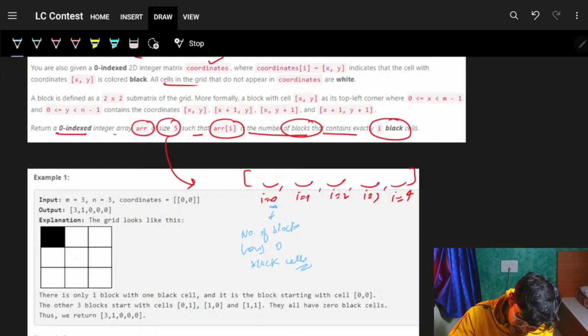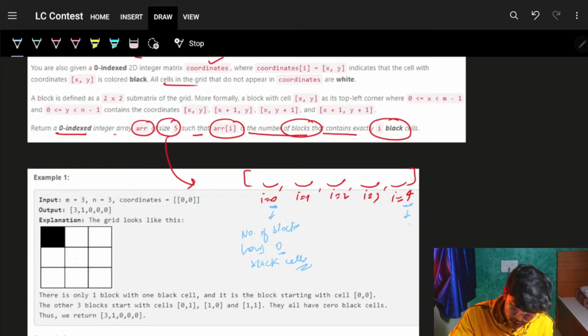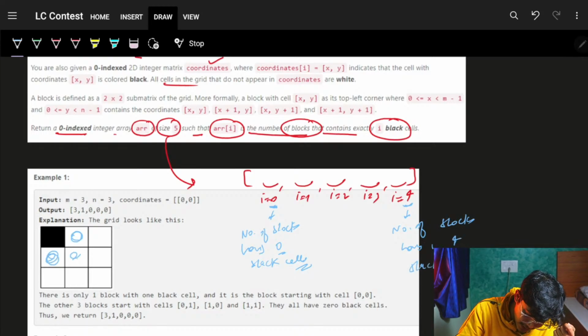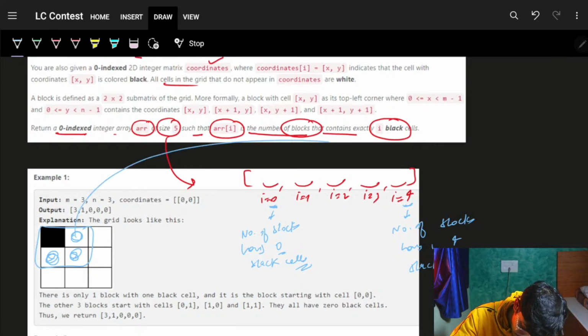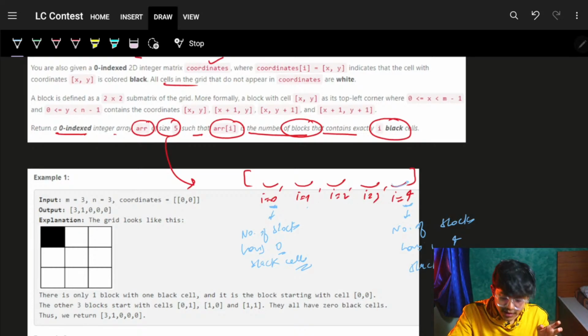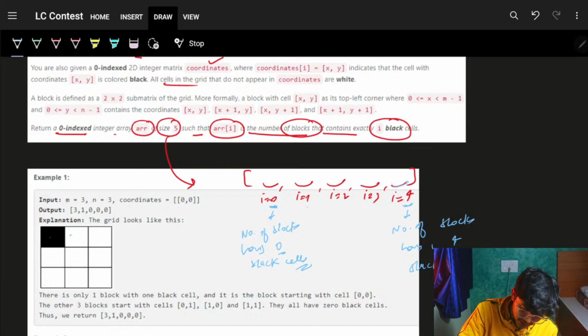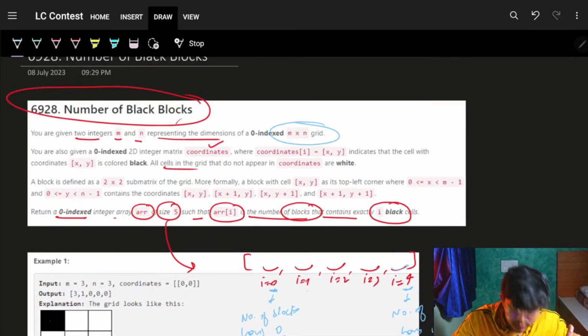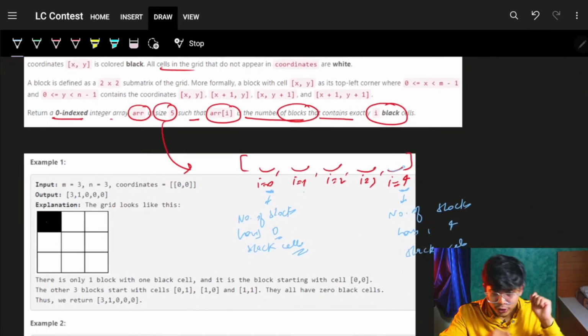If I ask for 4, it will tell me the number of blocks having 4 black cells. If it is black, black, black, then this block will be counted in this. For sure it can only be these ways, because a block can have none of these cells as black, or 1, or 2, or 3, or maybe 4 as black, and I have to do it for the entire grid of m cross n.